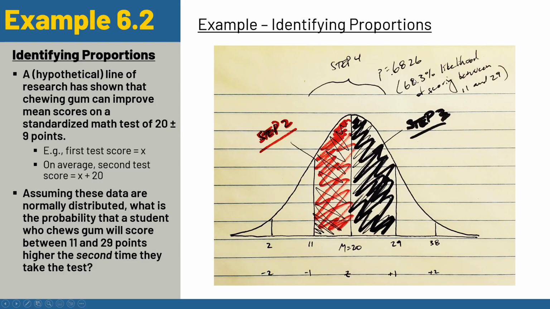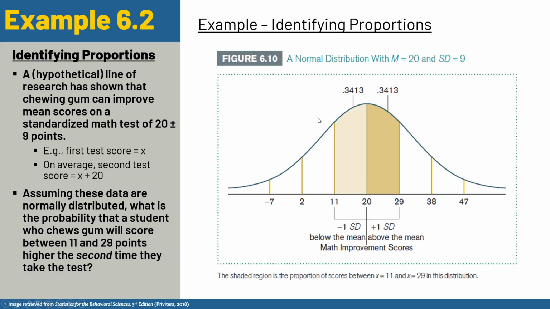In other words, roughly a 68.3% likelihood of scoring between 11 and 29 on the second time taking the test, right? So pretty good odds, or pretty good probability, I should say, after having harped about odds in previous videos. So another way to depict this, coming from your textbook. This is a simple example because we're making it easy, sticking to z-scores of 1 and -1, but hopefully it's starting to make some sense, okay, what we use this for and what kinds of questions we can answer.